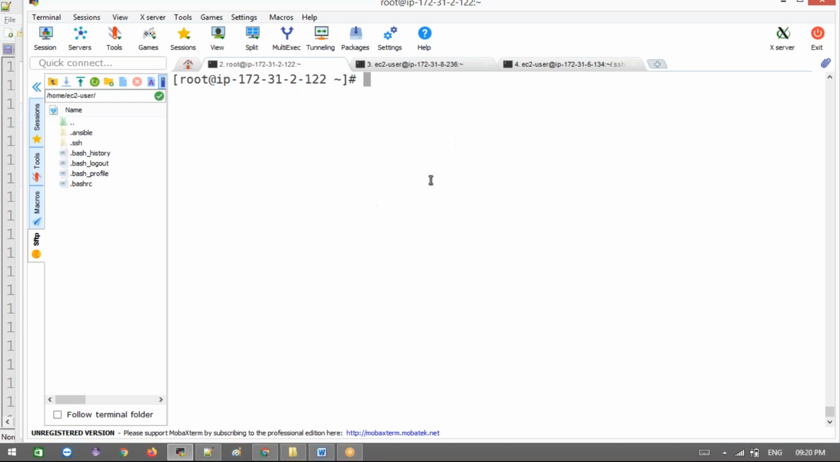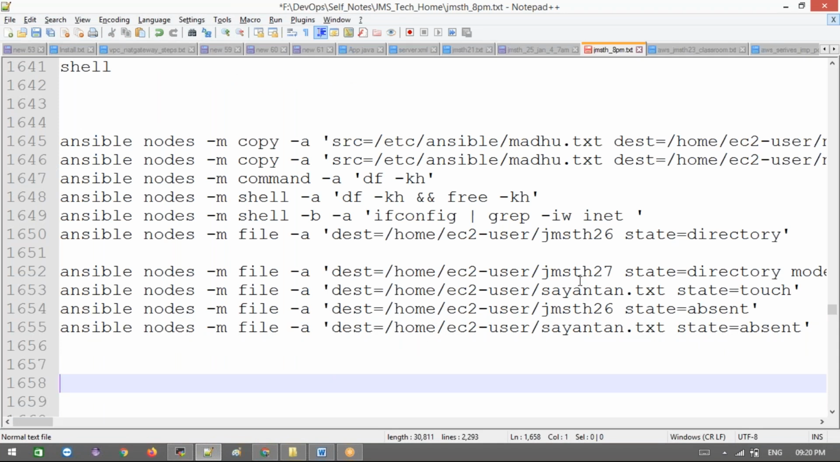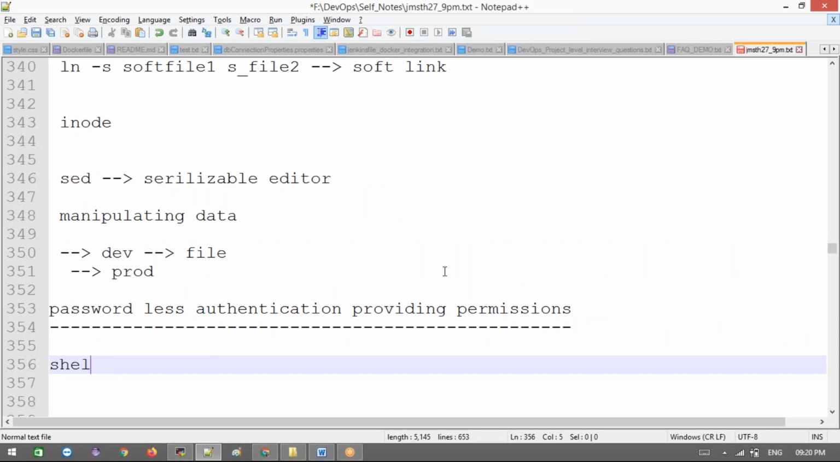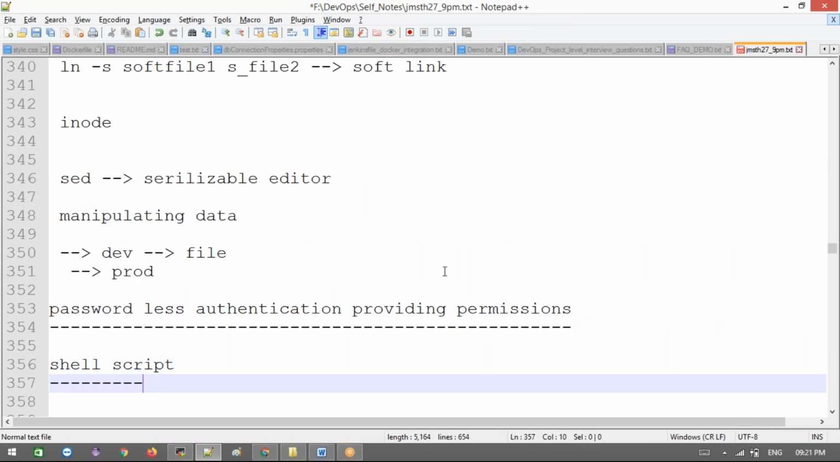Now let's discuss shell scripts today. It is at the end of the basics, but it is very powerful and very important when you are going to execute a shell script. Shell scripts are very important. What is required when we go for a shell script instead of plain commands?